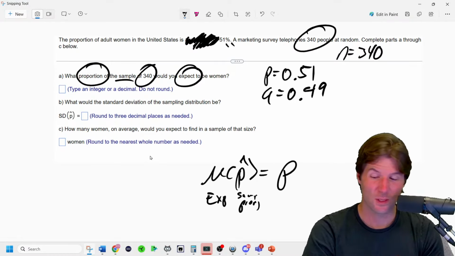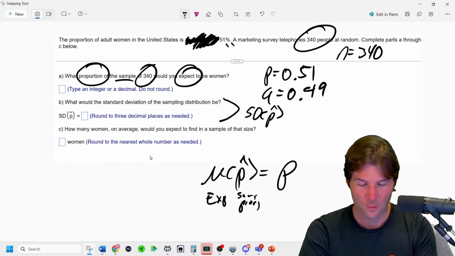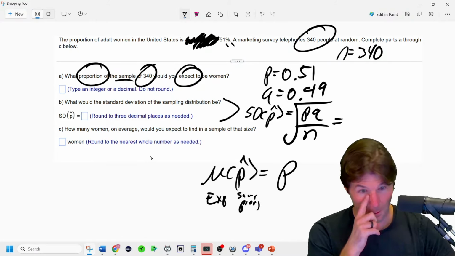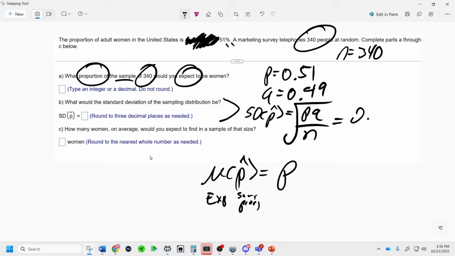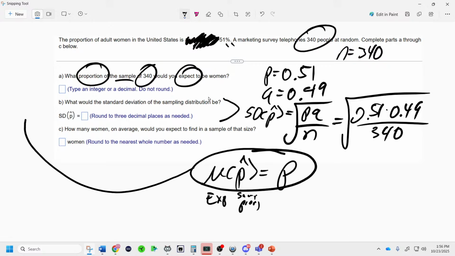So do you know what the first answer is? The next one says right here, what is the standard deviation of P hat? That's just going to be the square root of P times Q over N. So we just plug in the numbers right here. We plug in 0.51 times 0.49 over 340. And the last one is how many, so we just solve that. Do you know what the first answer is? It says, what is the expected sample proportion? So the first one is this equation right here. This one,